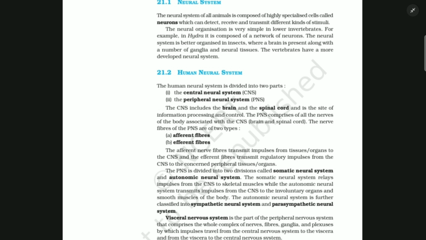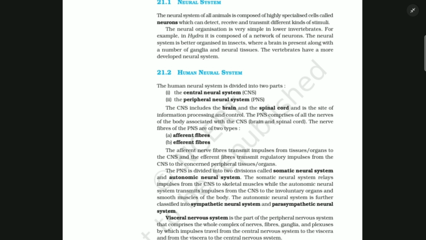The PNS comprises all the nerves of the body associated with the CNS, brain and spinal cord. The nerve fibers of the PNS are of two types: afferent fibers and efferent fibers. The afferent nerve fibers transmit impulses from tissues or organs to the CNS, and the efferent fibers transmit regulatory impulses from the CNS to the concerned peripheral tissues or organs.